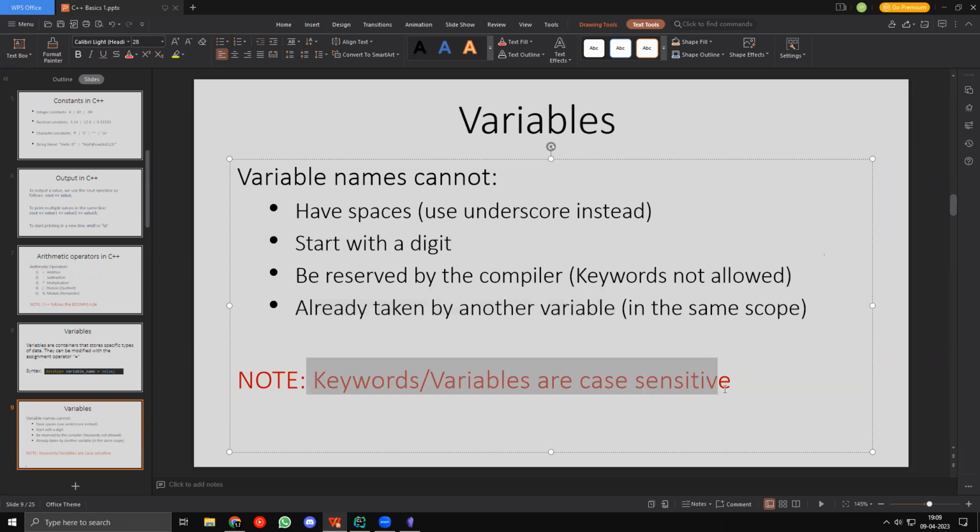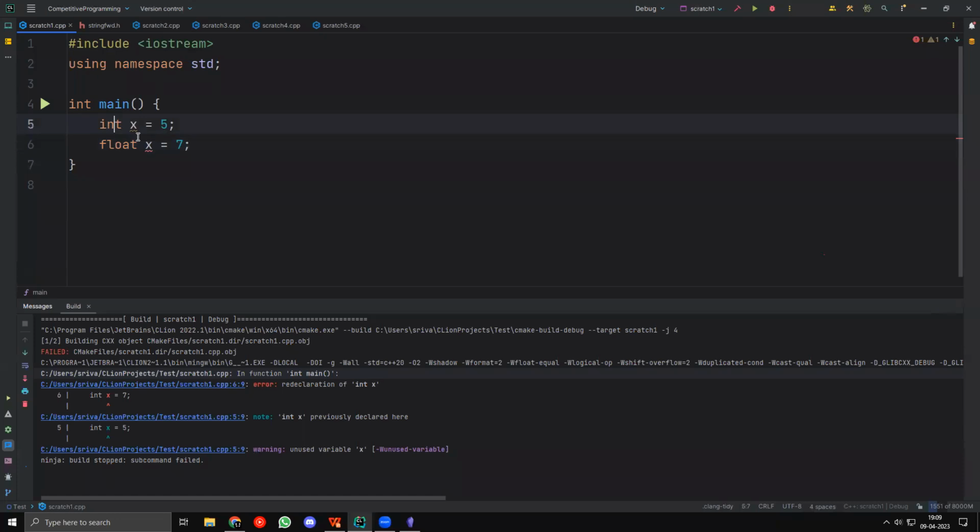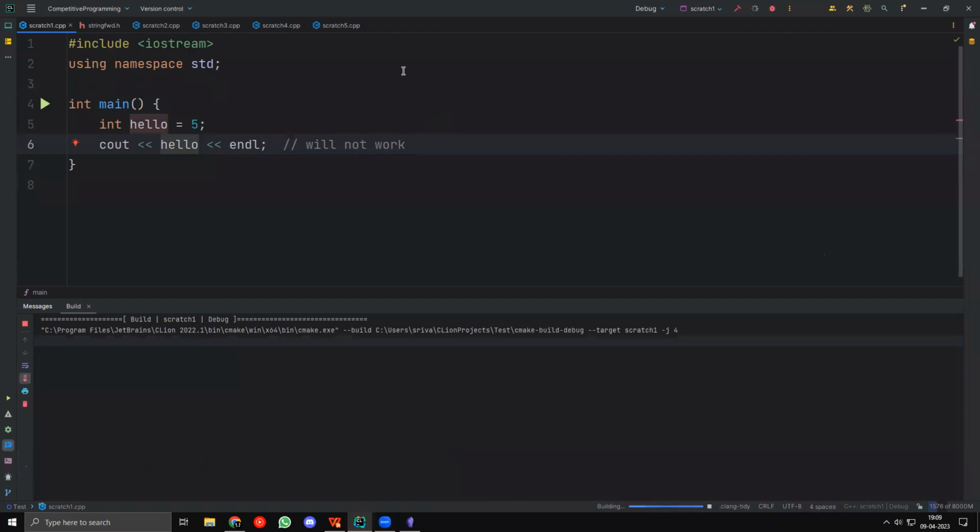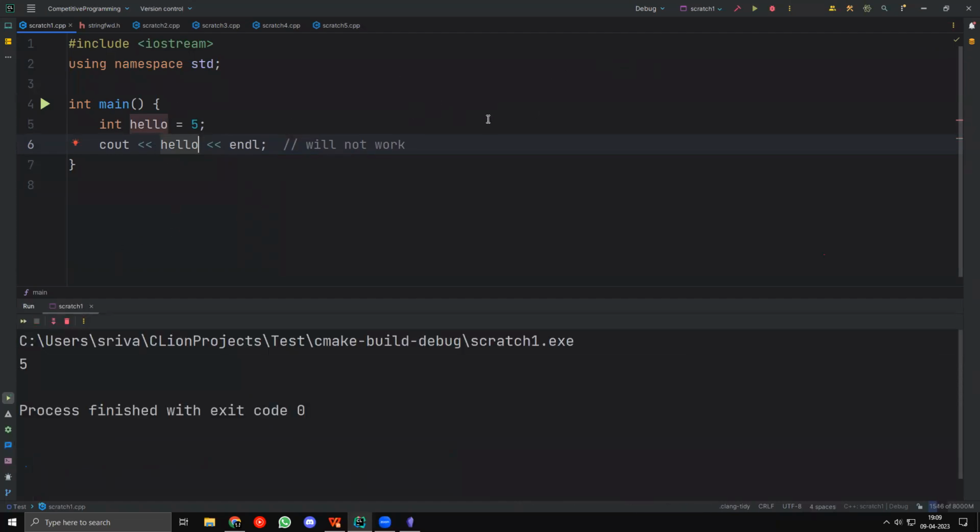But there is one more important thing, which is that keywords and variables are case sensitive. What this means is that let's say I have int x equal to 5, then I cannot say cout capital X enter, right? This will not work. To better demonstrate this, let's say I have hello equal to 5. I cannot say capital hello like this. This will not work because small hello is different from capital hello. Even if I only change the last O to a capital O, this will still not be allowed. You need to use the exact same thing in order for the value to be used, right? So if I use hello like this, it will work.